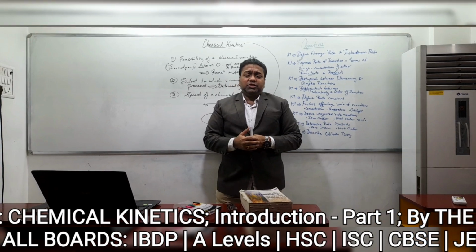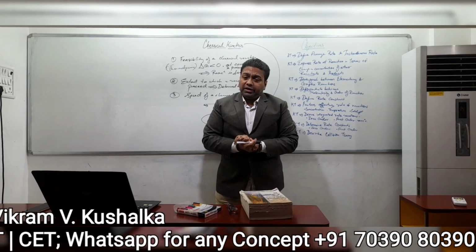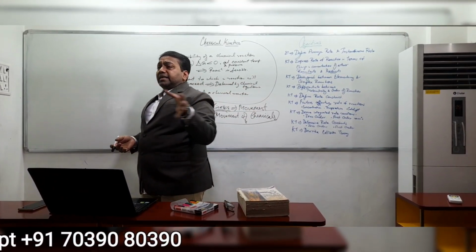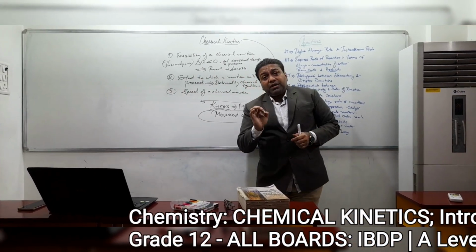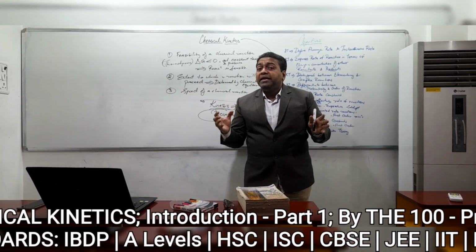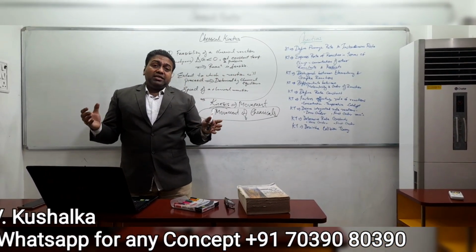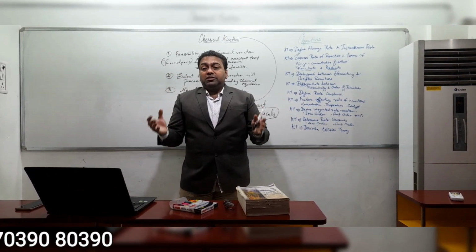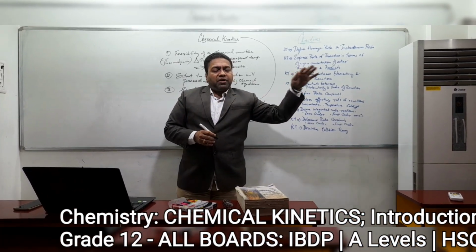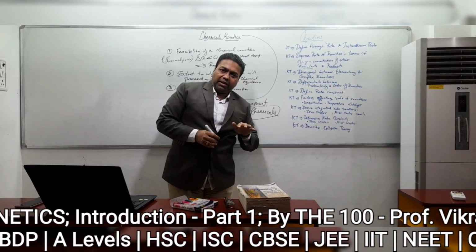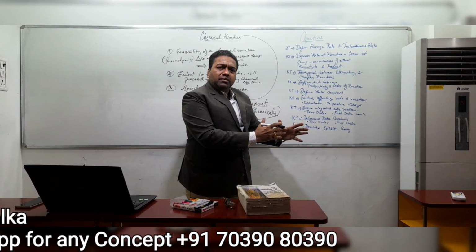It's about 30 kilometers you want to travel, and your car took around 1 hour to reach that location. So your car took 1 hour to cover a distance of 30 kilometers, and the speed of your car comes to 30 kilometers per hour. Anybody asks you what was the speed of your car, you'll say 30 kilometers per hour. But tell me, my dear friend, throughout that 1 hour journey from your home to India Gate or Gateway of India, did your car travel at a constant rate of 30 kilometers per hour?